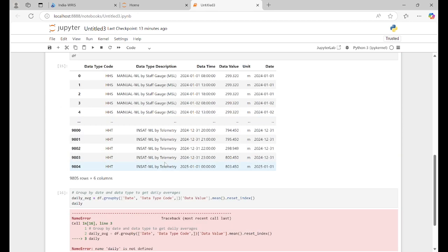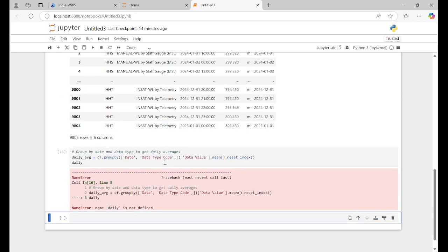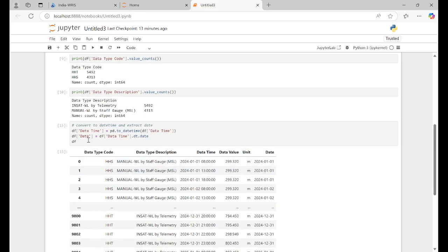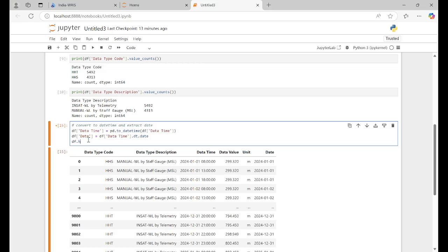And now it will make the column. Sometimes it gives the column, right?